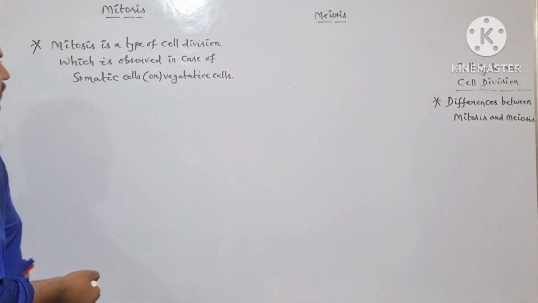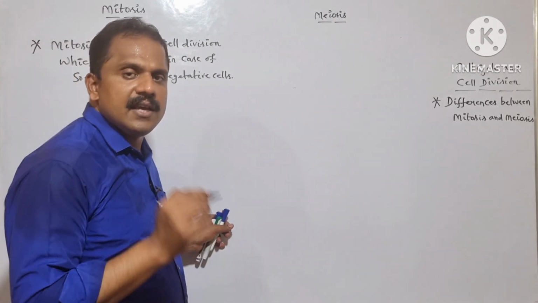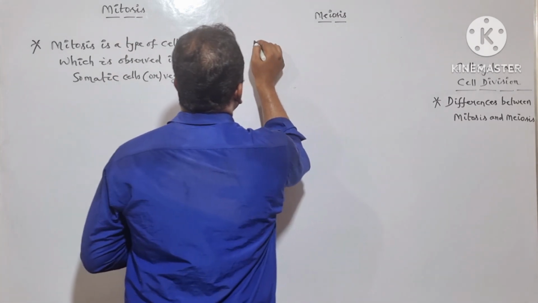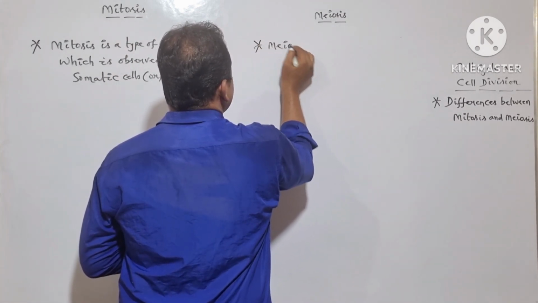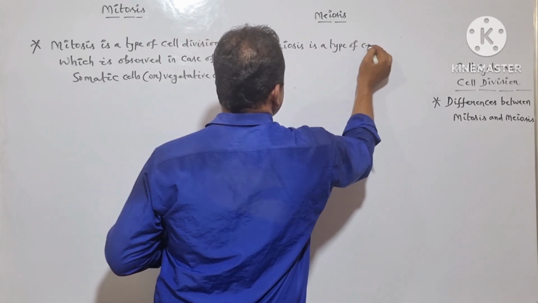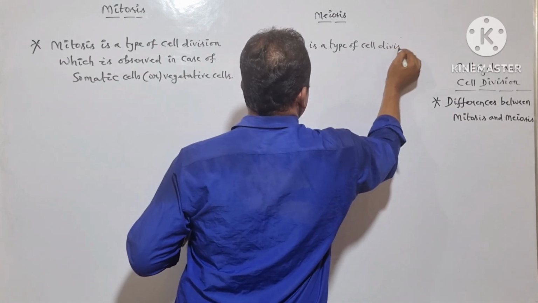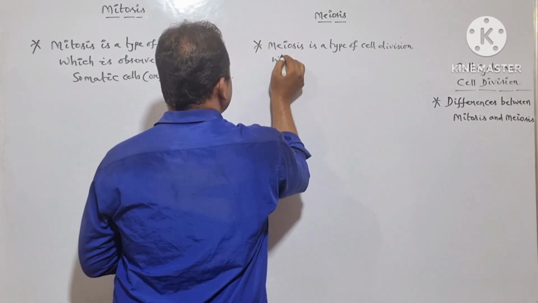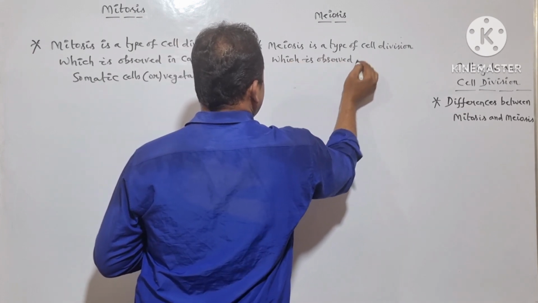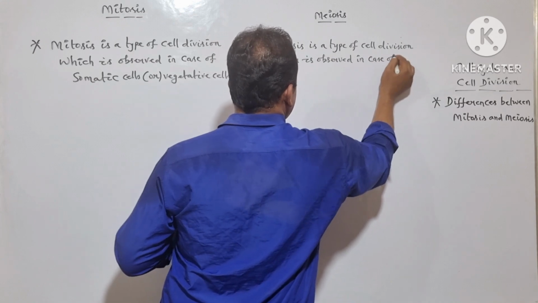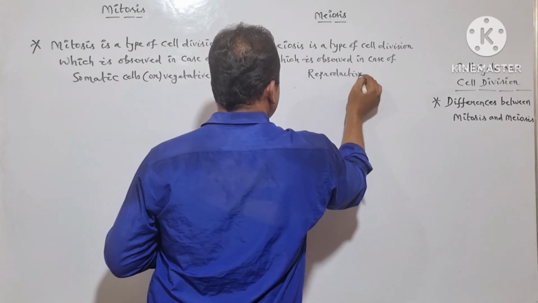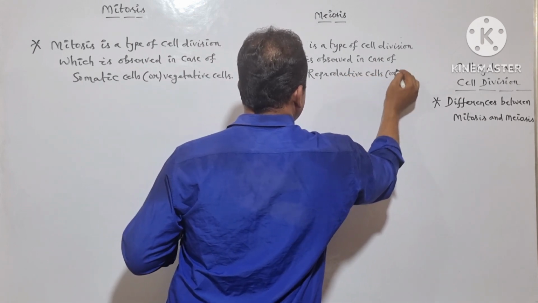But whereas meiosis is a type of cell division which is observed in case of reproductive cells or sex cells.